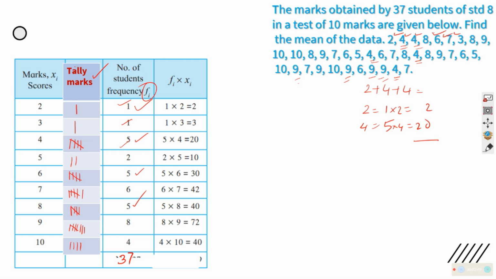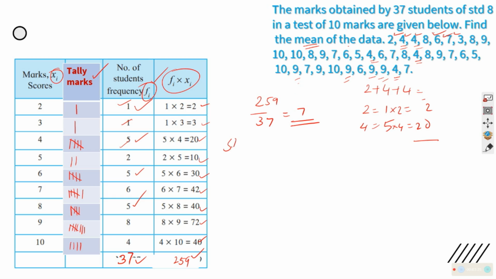We have marked Fi over here, Xi over here, which is denoting the frequency and the score. If you multiply that just like here, and total it, you will get the total marks, which in this case is 259. So you got the total number of marks as well as the number of occurrences, which we need for calculating the arithmetic mean. That means if you divide 259 by 37, your answer is 7. 7 is the average mark or arithmetic mean, the question asked, we answered it.